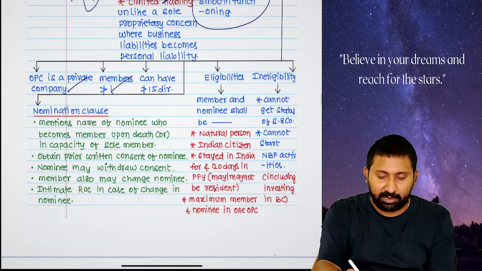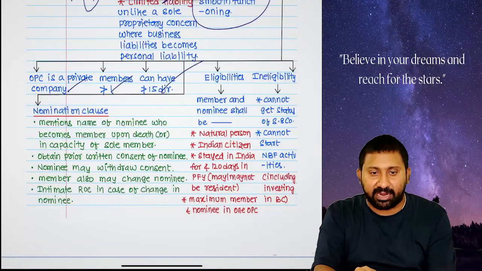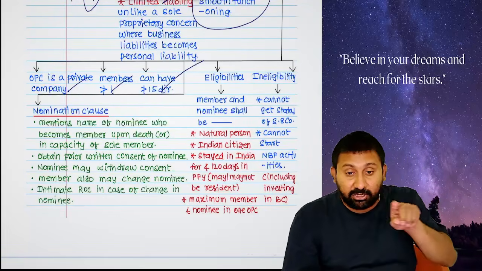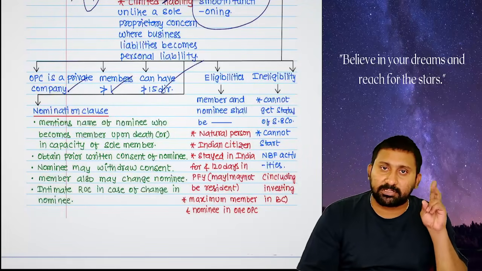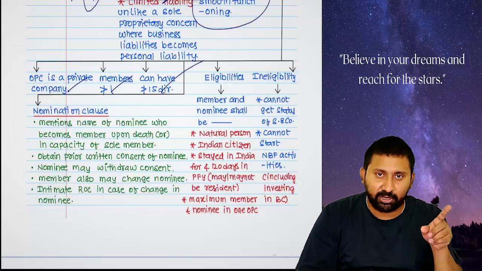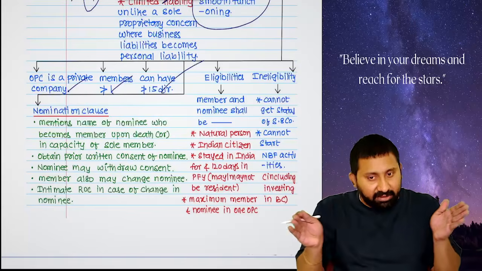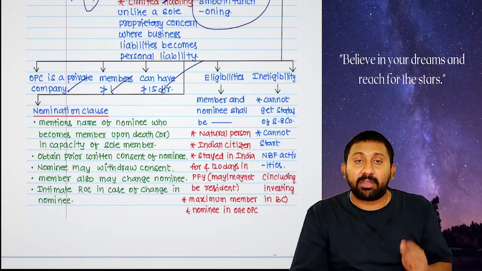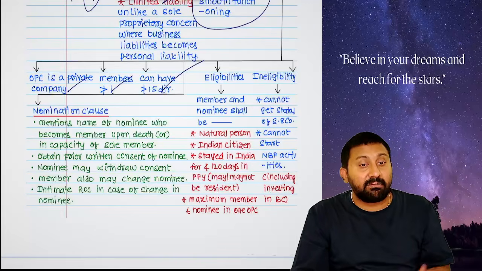Members not more than one. Can have directors, not more than 15. Whenever I say OPC, six clauses of the memorandum will be there: name clause, situation clause, objects clause, liability clause, capital clause, and association clause. When I say association clause, we require an association of persons. In an OPC only one person is there. Where is the association here? Therefore, instead of the association clause, there will be a nomination clause.